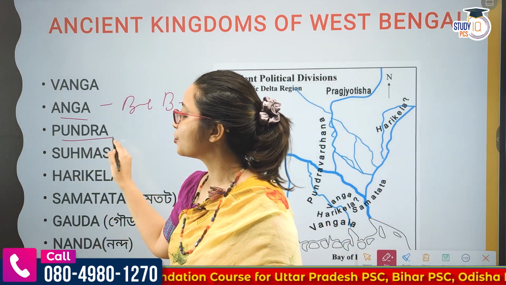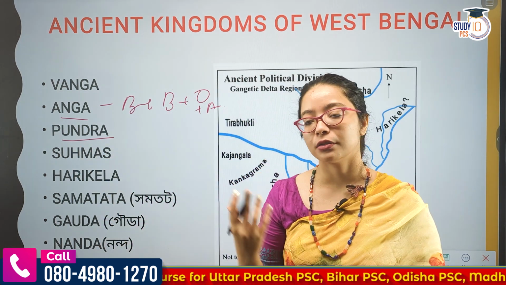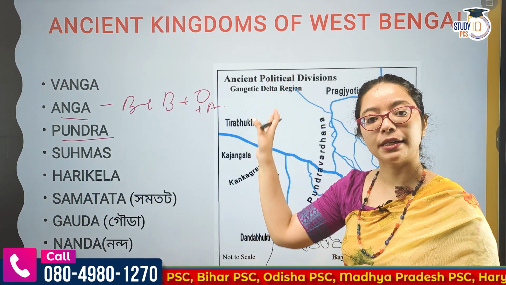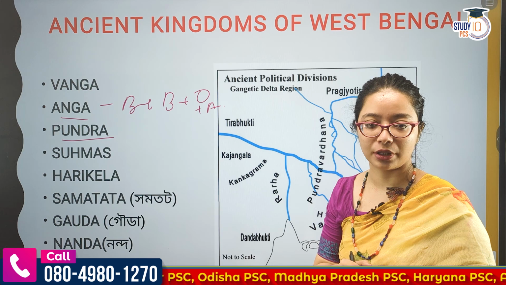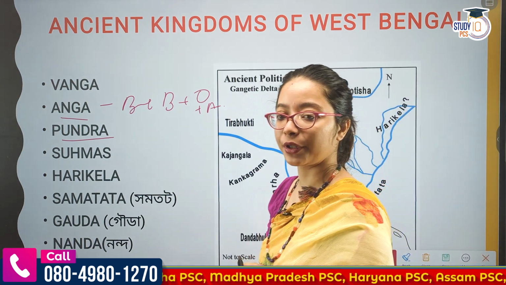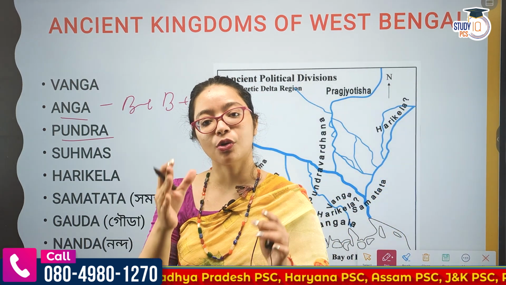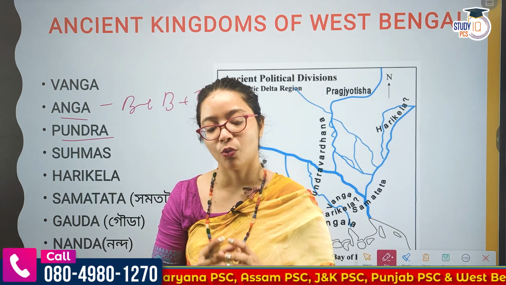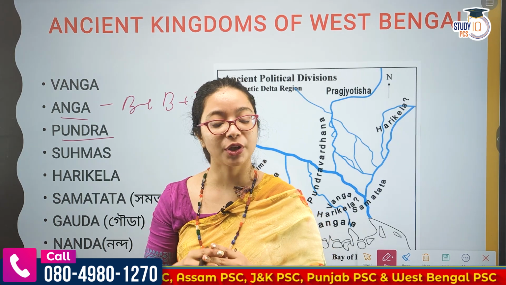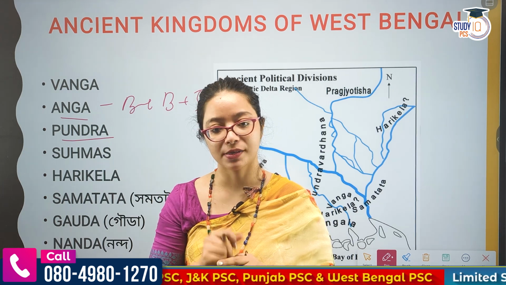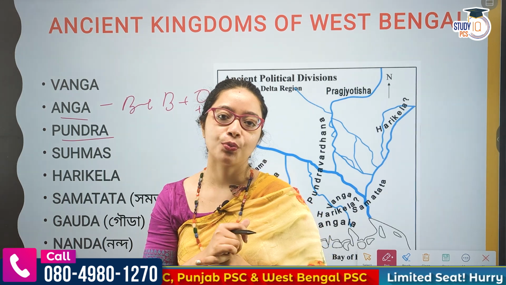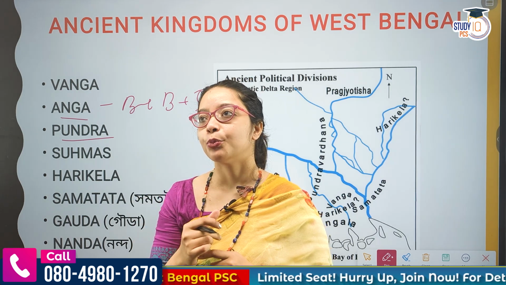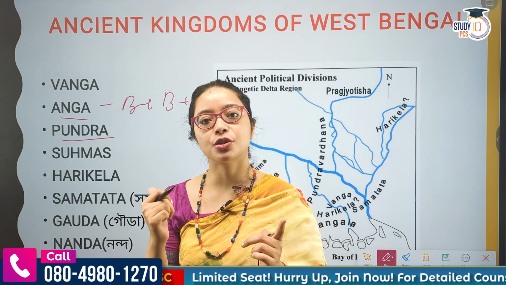Then we have Pundra. If you look at the Pundra region, it extends from the north of Bengal to the Bangladesh region, which we now see as East Bengal, then turned into Bangladesh. So Pundras, what is the relevance? It is very important because there was a king in the Pundras whose name was Pundraka Vasudev. Pundraka Vasudev was a very valiant ruler.